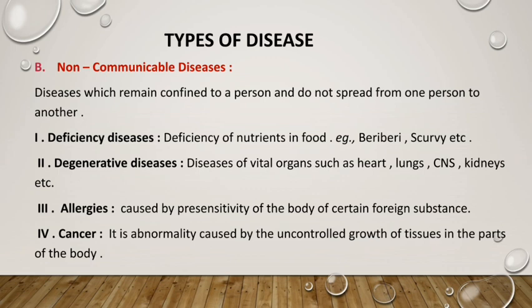Okay, now, a question: COVID-19 disease, okay, it is a viral disease, caused by the novel coronavirus, and this is a communicable disease.